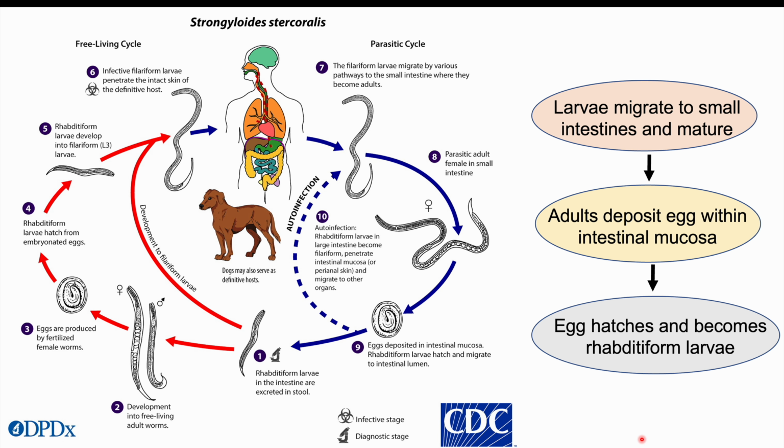There are other ways that this worm can infect patients. Some of them include fecal-oral transmission. So if there's contaminated water, for instance, they can ingest that, and that can be a way for this worm to infect individuals, and also through organ transplants. So in some patients, if they've had disseminated disease, worms are within the organs and there's an organ transplant, that's also another way of transmitting this, but that's going to be a rare way. The transcutaneous way is going to be the most common way that this infection occurs.